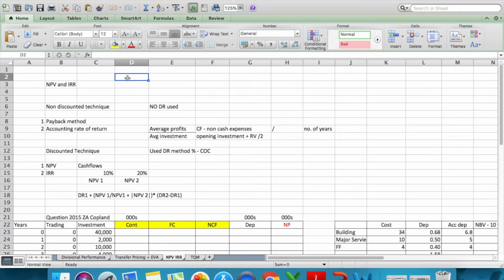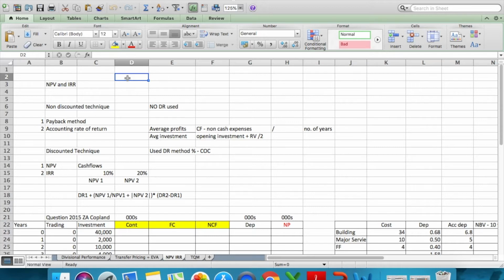Because this time around, as you know, I always give you a trend analysis of what I expect the examiner to give you in the examination in management accounting. So this time around, I feel that management accounting will consist of a lot of questions on divisional performance and NPV and IRR. Again, it is a part of divisional performance, obviously, because it measures the performance of different divisions and projects of the organization, right?